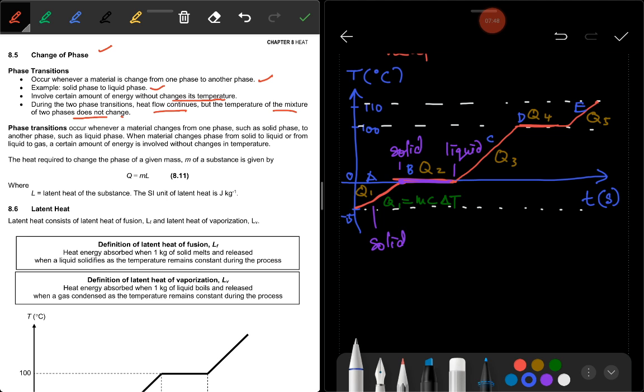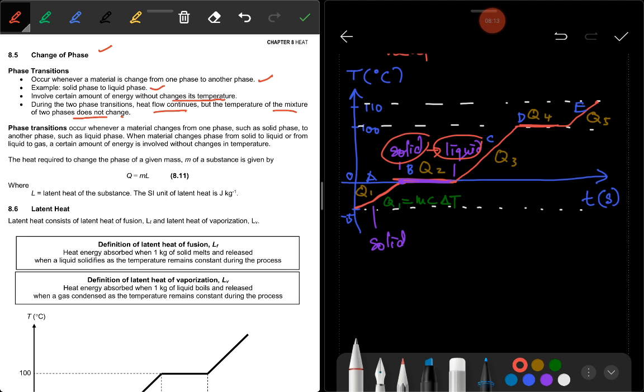So at part B, there is no increase in temperature, and there are two phases here, which is solid and liquid. So heat is absorbed by the ice to change from solid to liquid.